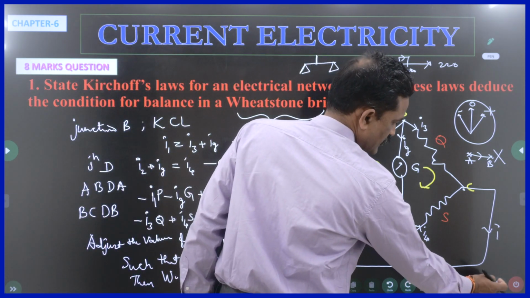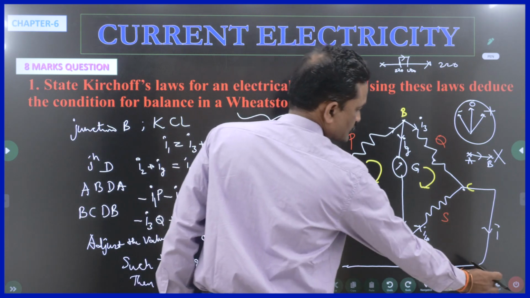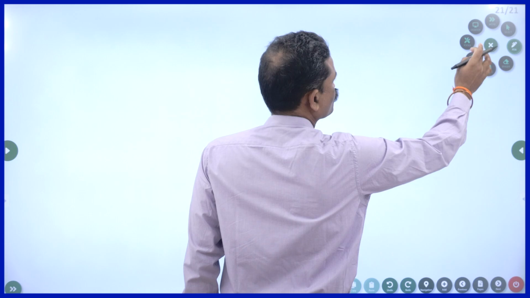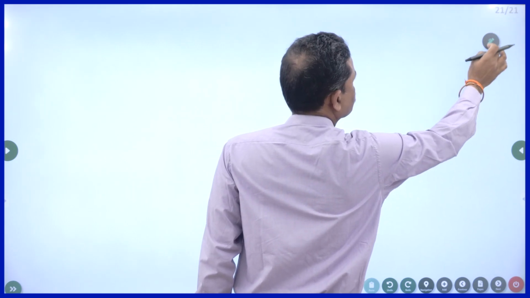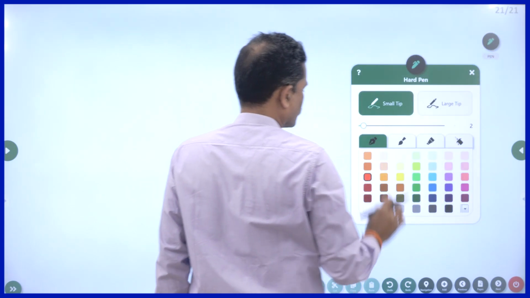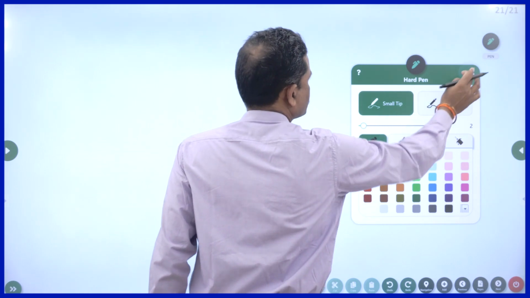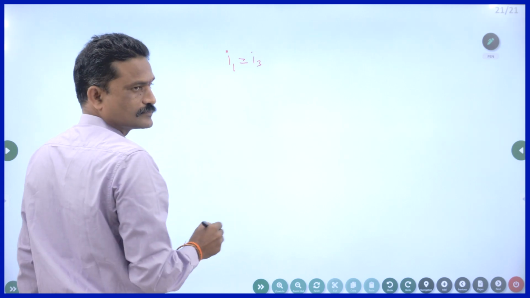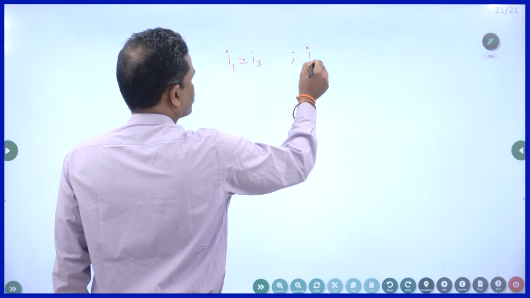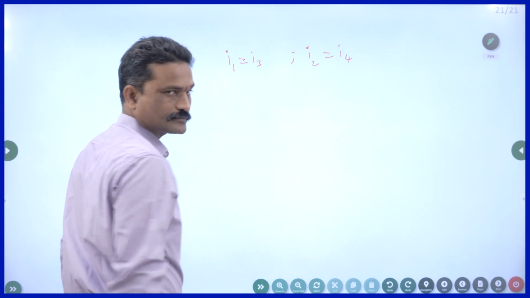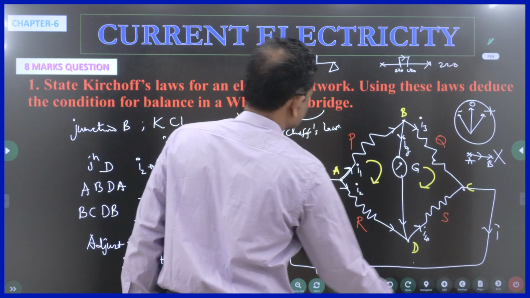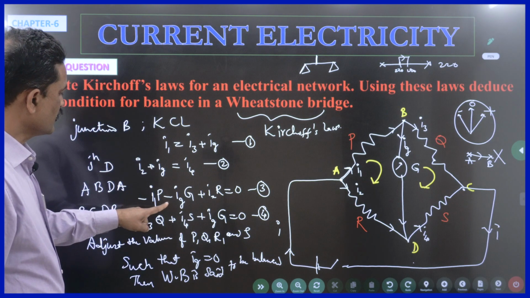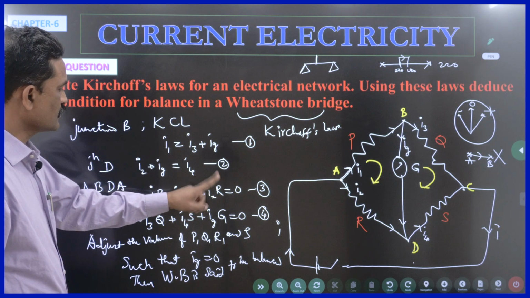Let us try to rewrite the 4 equations. The first one will become I1 is equal to I3, and the second equation will become I2 is equal to I4. And the third equation is minus I1P minus IgG plus I2R is equal to 0.